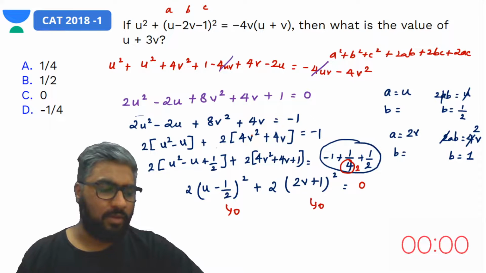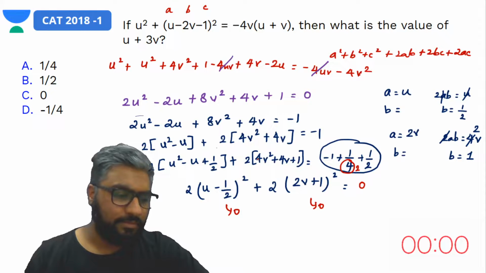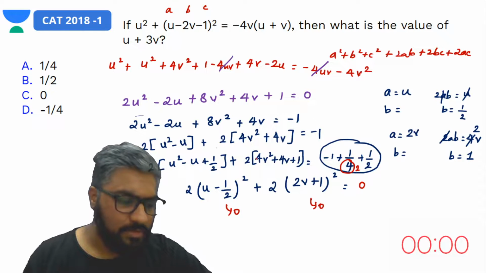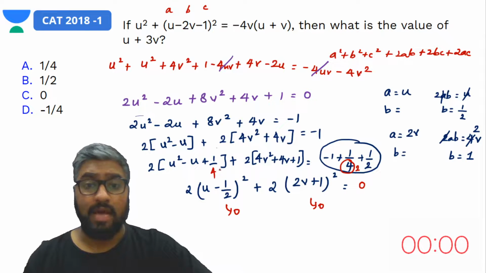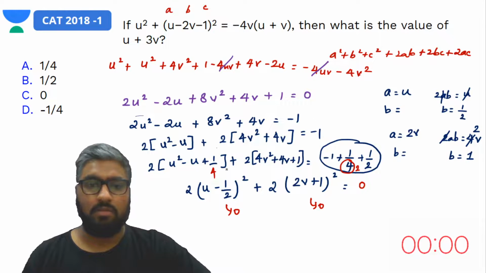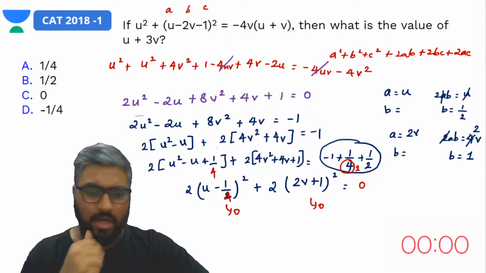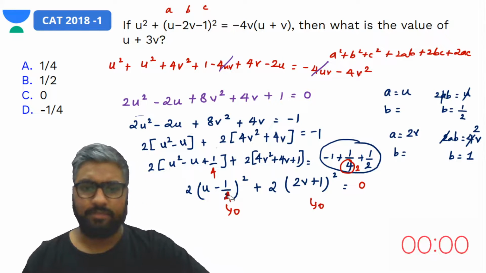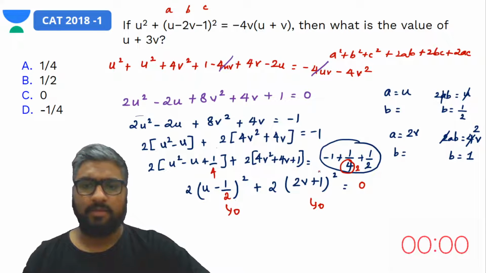Were you guys able to figure out what went wrong? Otherwise we'll have to try the entire thing again here. So this was 1 by 4, right? That's what this was, 1 by 4. So what I did, instead the value of b should be 1 by 2. Yes, got it. So then this would be equal to 0. So u minus 1 by 4 the whole square, is it? No, 1 by 2 the whole square, that's right. Yes, u minus 1 by 2 the whole square, so this equals 0, that is done. On the other side, what happened?